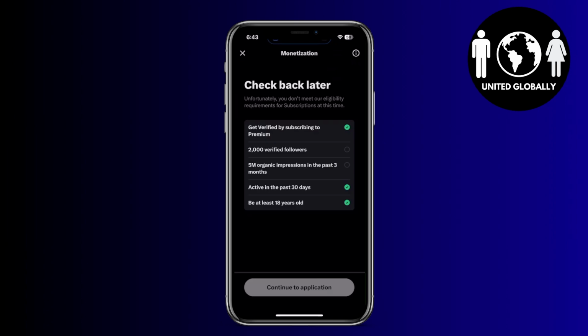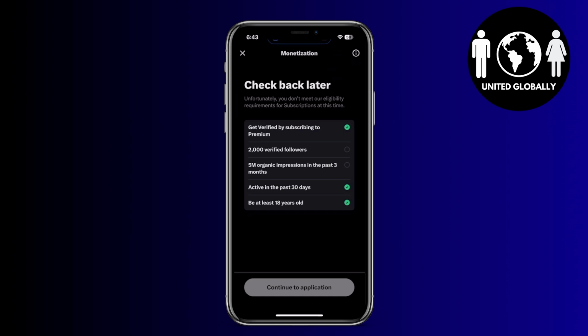Now, there are a couple of checklists you are going to have to meet for the criteria, but you're going to have to get verified by subscribing to premium, being the first option, and then 2,000 verified followers. You're also going to want to have 5 million organic impressions in the past 3 months and active in 30 days and be at least 18 years old.